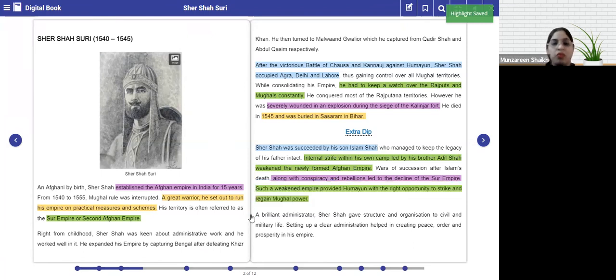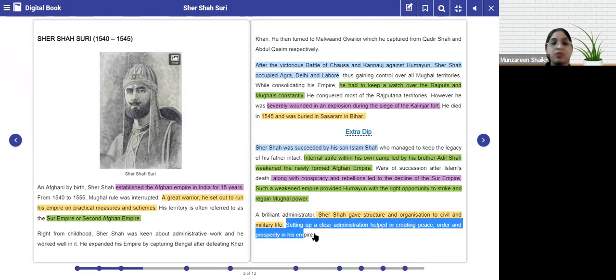Got it? Now, what about Sher Shah? Basically, please underline the qualities of Sher Shah which he had. Number one was that he was a brilliant administrator. Just underline this. Setting up a clear administration helped in creating peace, order, and prosperity in his empire. He was the one who had set up the administrative system so properly that it created peace, order, and prosperity in the empire. All right.